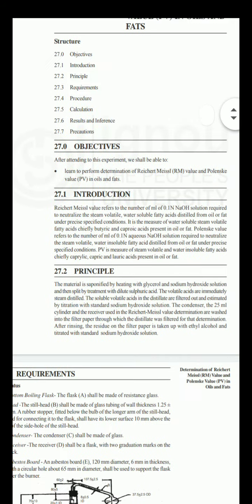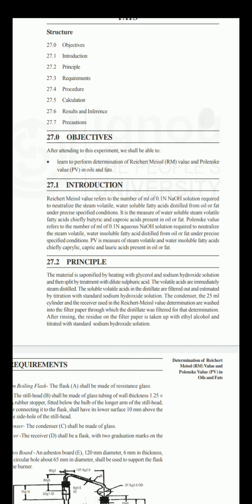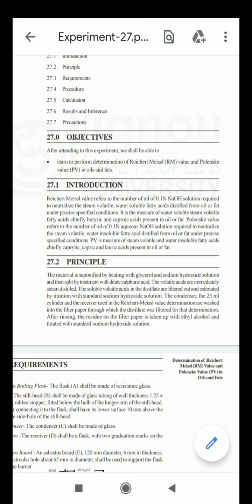What is the objective here? Introduction. Reichert-Meissl value refers to the number of milliliters of 0.1 normal NaOH solution required to neutralize the steam volatile, water soluble fatty acids distilled from oil or fat under precise specified conditions. It is the measure of water soluble, steam volatile fatty acids, chiefly butyric and caproic acid, present in oil or fat.